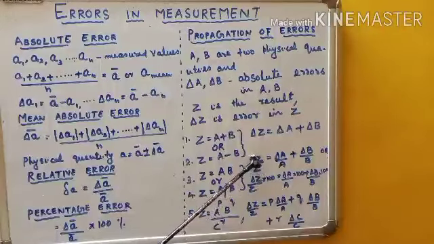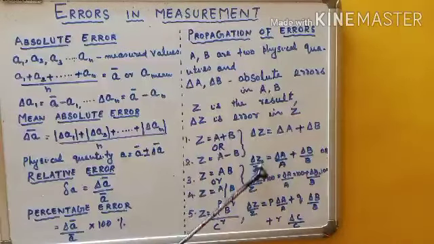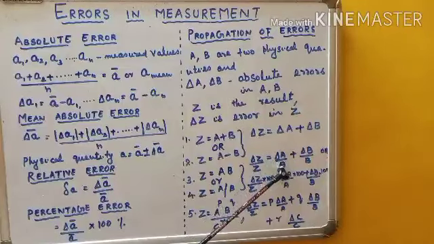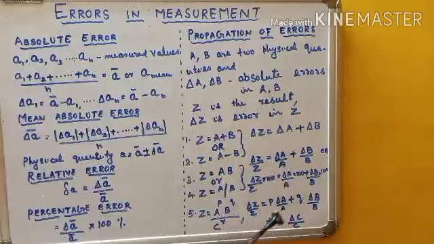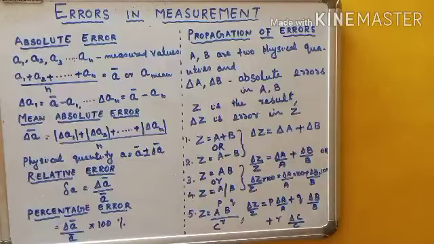See that? Delta Z by Z. What is delta Z here? Absolute error in the result. Z is the true value of the result. So delta Z by Z, the relative error in the result, is equal to delta A by A, that means the relative error in the first measurement, plus delta B by B, the relative error in the second measurement. So what is to be done? You are supposed to add the relative errors in the two physical quantities. The same case with the division also, as we have discussed.